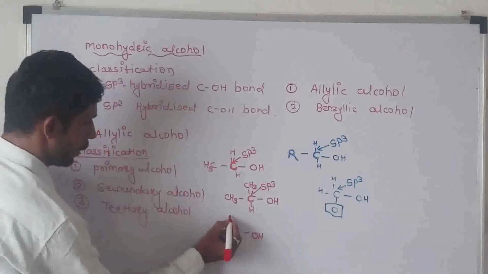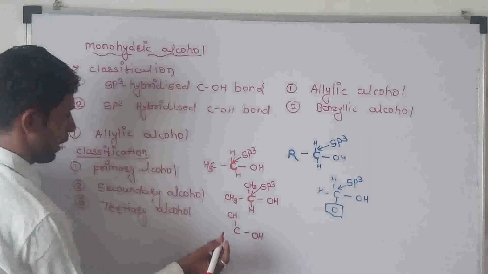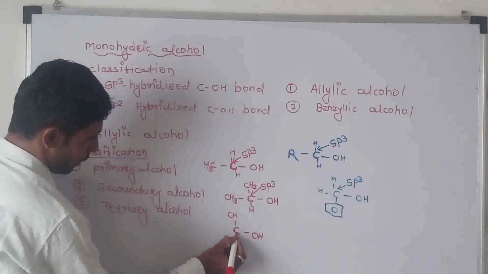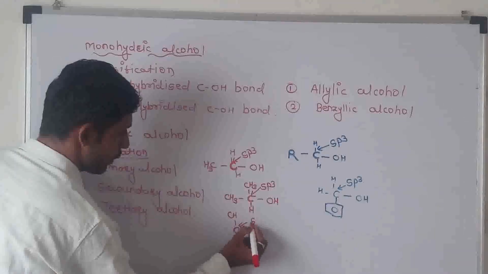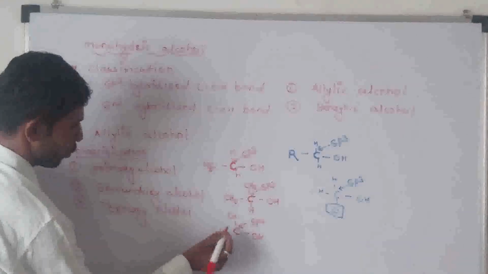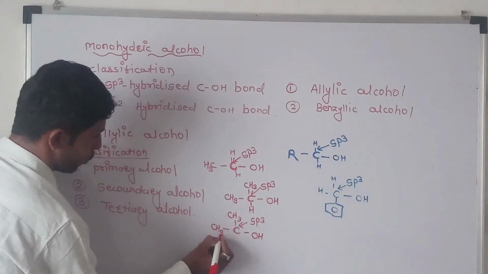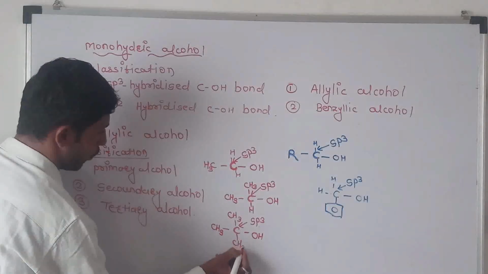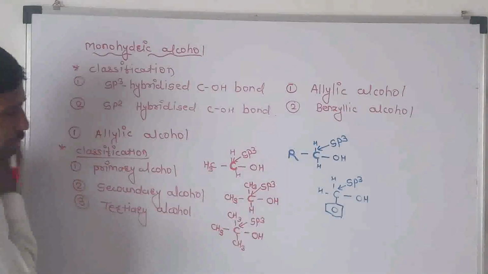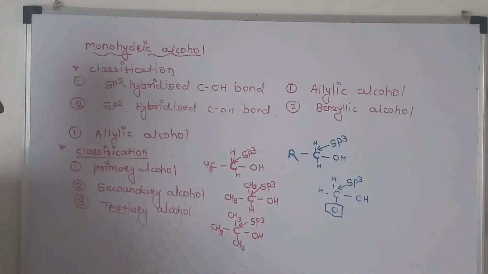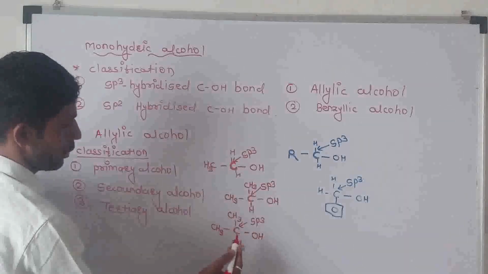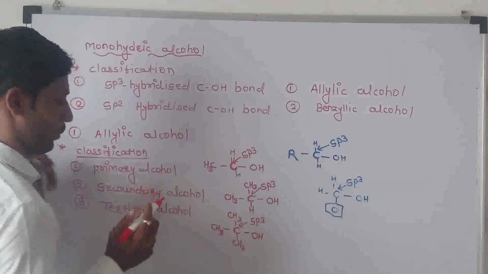Tertiary alcohol means the OH group is directly attached to a tertiary carbon atom. The carbon is sp3 hybridized and bonded to three alkyl groups. In this, the OH group is attached to a tertiary carbon atom.